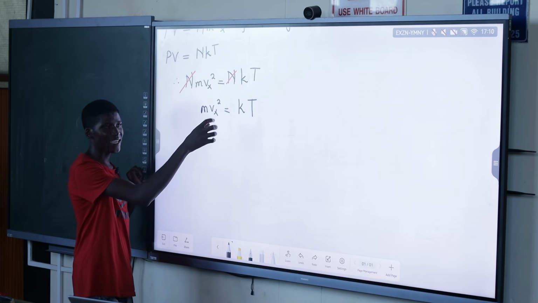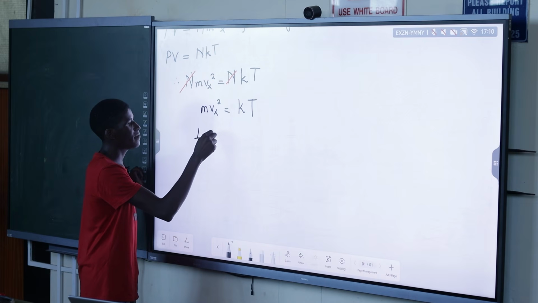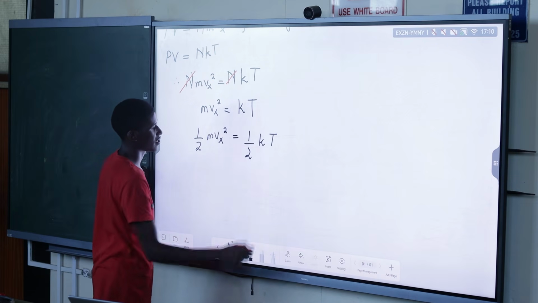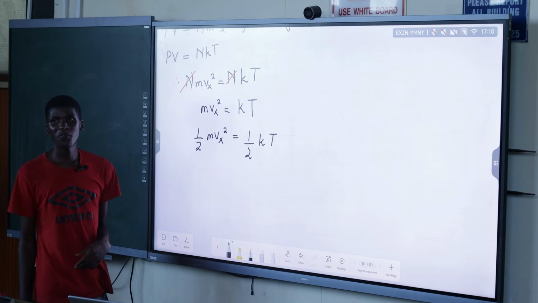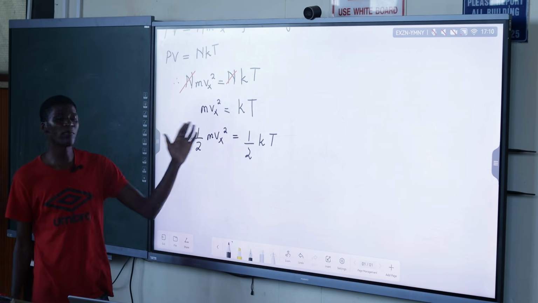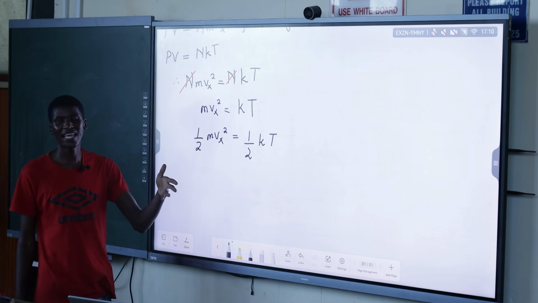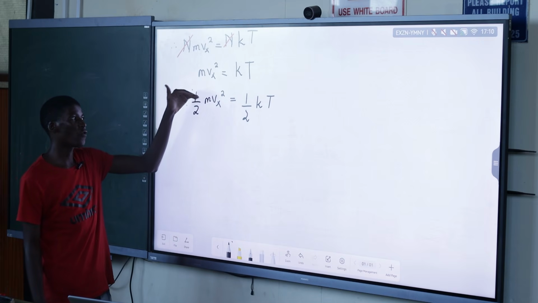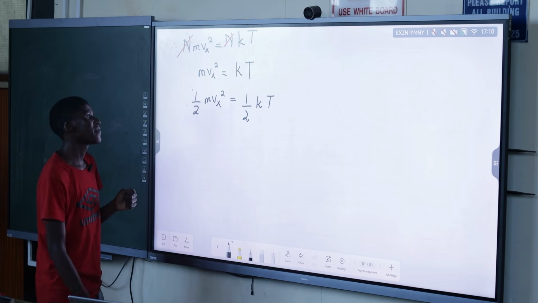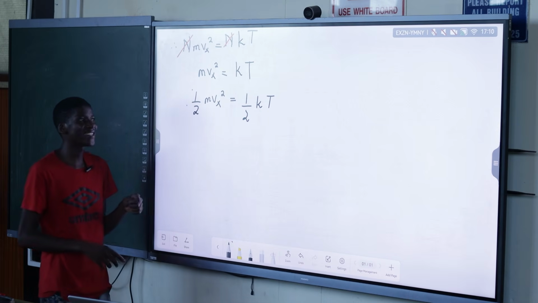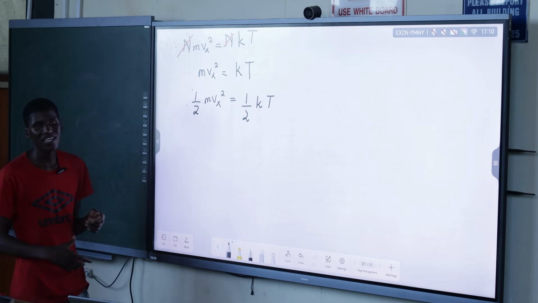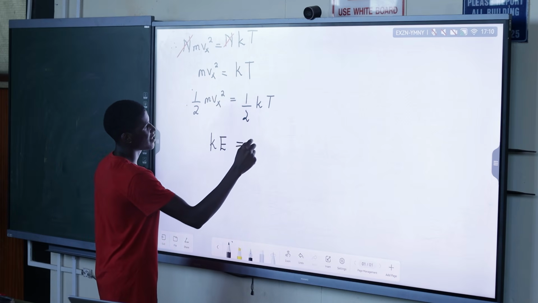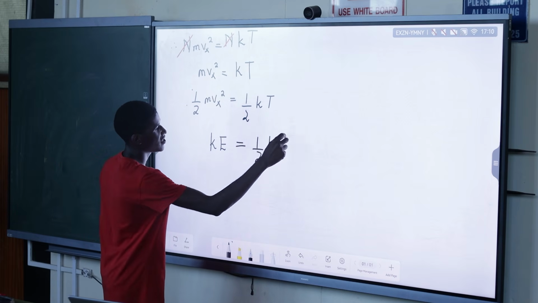Multiply by half on both sides. So we know half m Vx squared is equal to half kT. Why did we multiply by half on both sides? Because mathematically it's correct to multiply both sides by one constant, right? And it's because we know that kinetic energy is actually half of mVx squared. So from here we can just say this is our what? This is our kinetic energy. So I'm just gonna say that kinetic energy is equal to half kT.